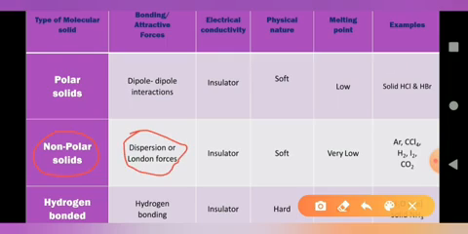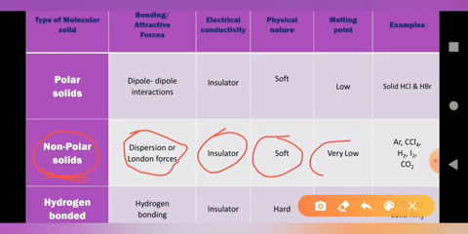The dispersion or London force is the intermolecular force that exists between non-polar or neutral molecules. These solids are insulators, very soft, and have a very low melting point.